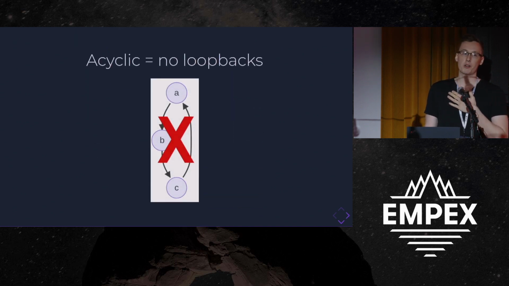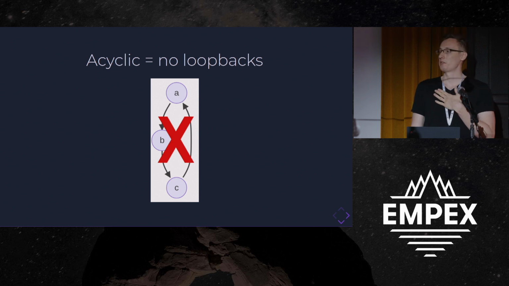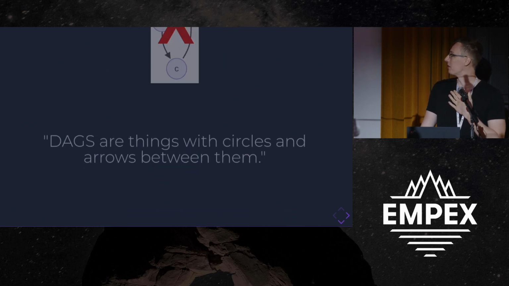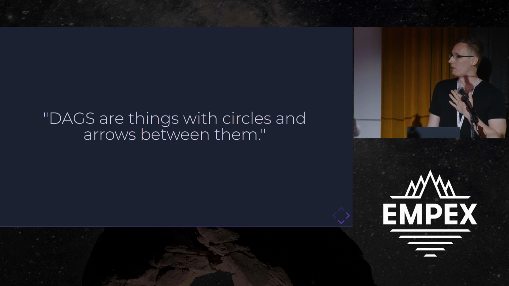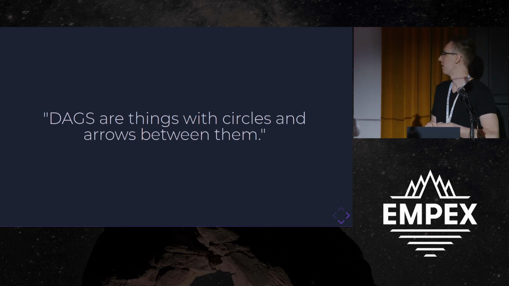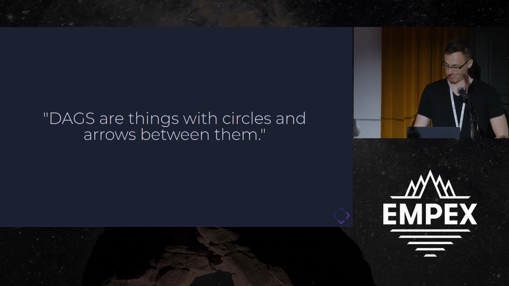And the acyclic part means there's no loopbacks. So our graph at the beginning, our endless procrastination loop, that was cyclic, and that's not okay in DAGs. And so the TLDR is DAGs are circles with arrows between them. And we're going to use those in Elixir.